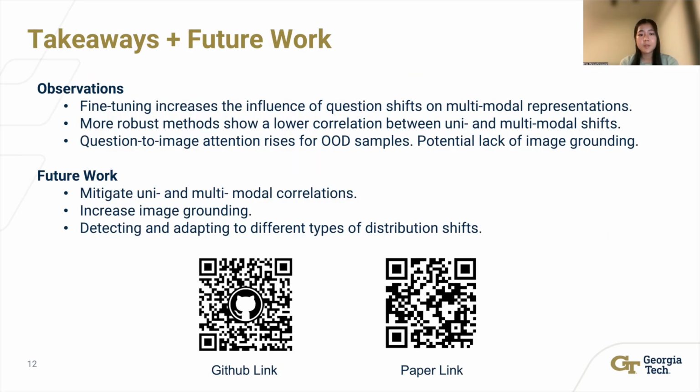To summarize our observations for future work, we find that fine-tuning increases the question influence upon multimodal shifts, and therefore more robust methods may need to focus on alleviating direct uni- and multimodal shift correlations. Lastly, from the modality importance analysis, we find that it may be important to further reinforce image grounding whilst promoting intermodality attention. For more details, please check out our paper and code available on GitHub at the link below.